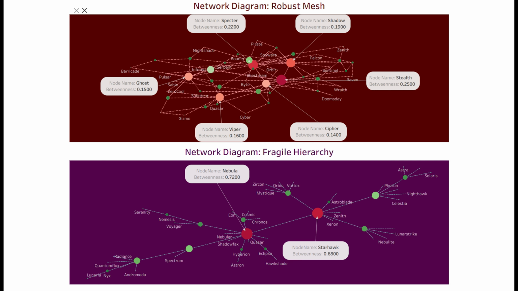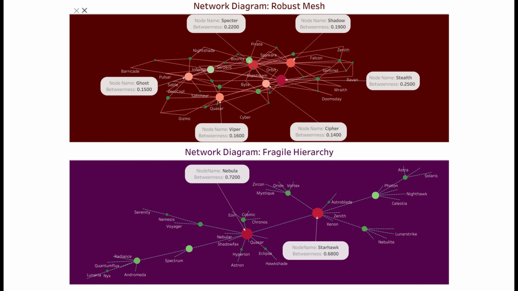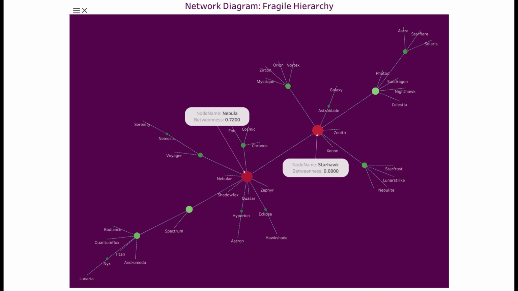In contrast, the bottom visualization represents a fragile hierarchy. This system prioritizes efficient routing and clear centralization, but that efficiency comes at a cost. The high degree of centralization creates gatekeeper nodes that increase systemic risk. If a centralized hub fails, the entire structure becomes vulnerable, proving that in network design, maximum efficiency often leads to minimum robustness.